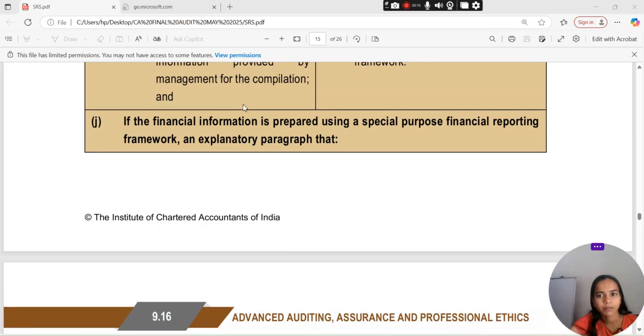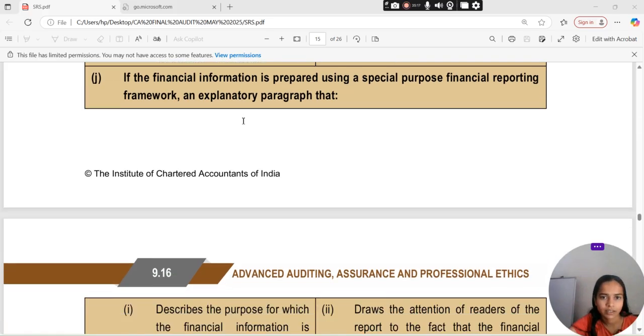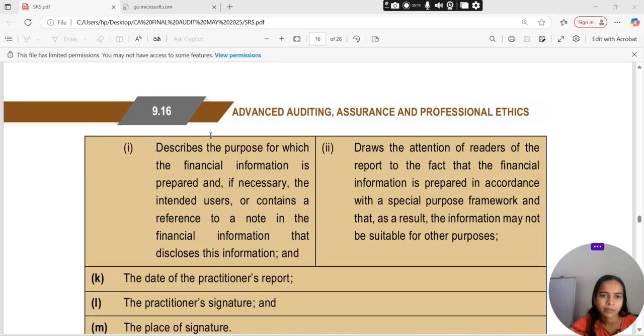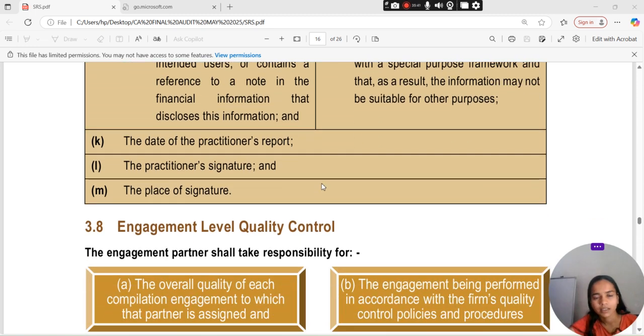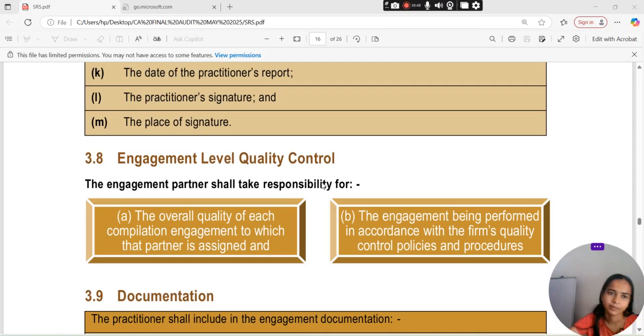Is prepared using a special purpose financial reporting framework and explanatory paragraph that describe the purpose क्या है for which the financial information is prepared if necessary, the intended users, and contain a reference to a note in the financial information that discloses this information draws the attention of readers of report to the fact that the information is prepared in accordance with a special purpose framework and that as a result of information may not be suitable for other purpose. The date क्या होगी to the practitioner report and practitioner का date, signature and place of signature.